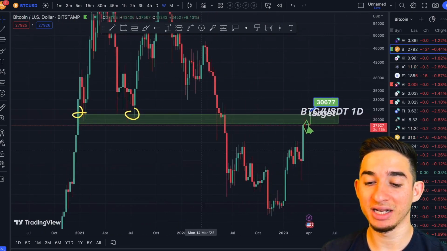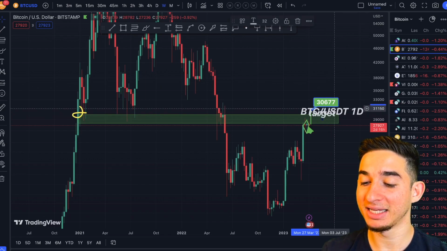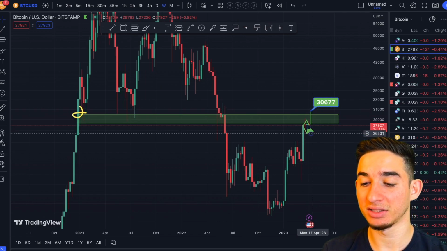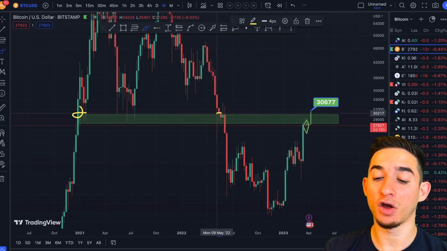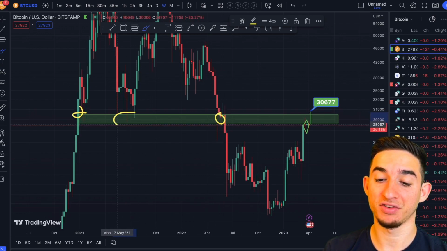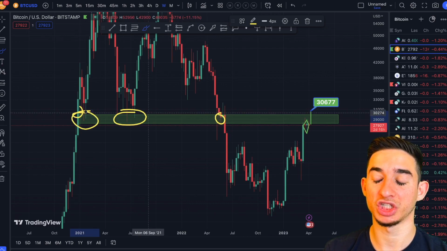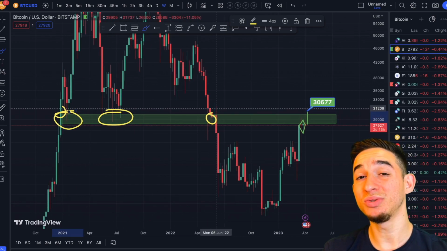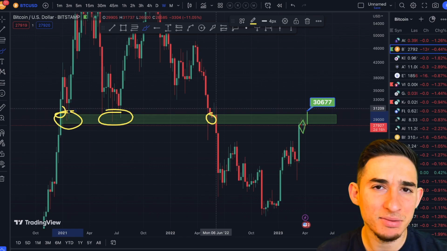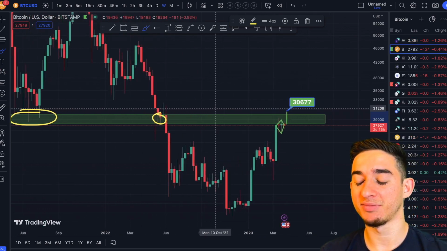Now, of course, if we have a look at the weekly time frame, we can see why that is such an important level for Bitcoin. A lot of people are saying 30,000. Why is it so important? Well, we can see right here that $30,000 has a lot of conflict. We had some rejections right here, and some rejections right here. We haven't been above that level since June 6, 2022, so about 7 or 8 months ago.